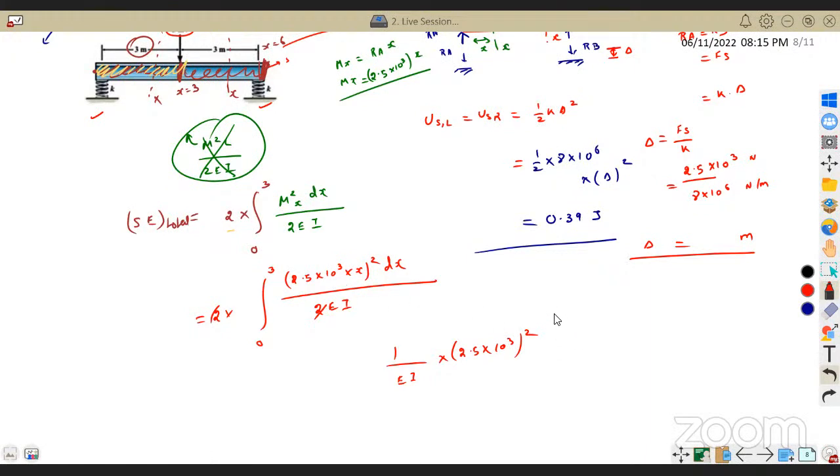The integration of x square is x cube by 3, upper limit 3, lower limit 0. Solve this and you will get the total strain energy. Just solve it and give me the answer.